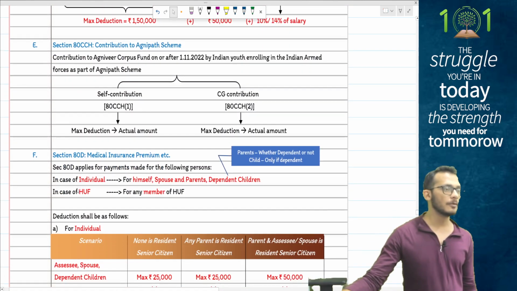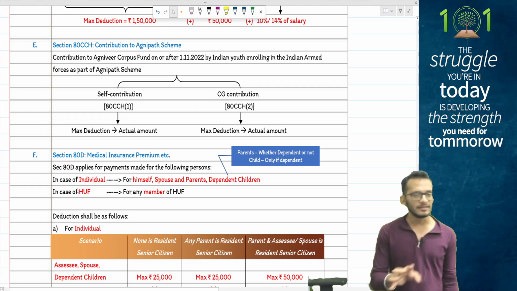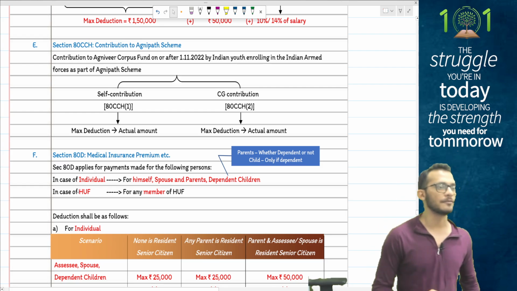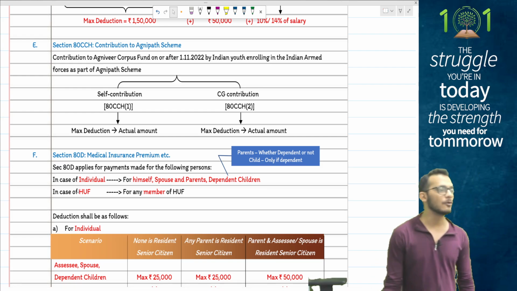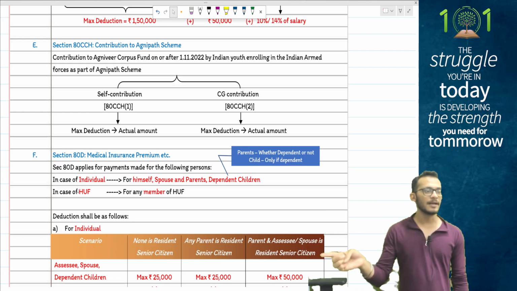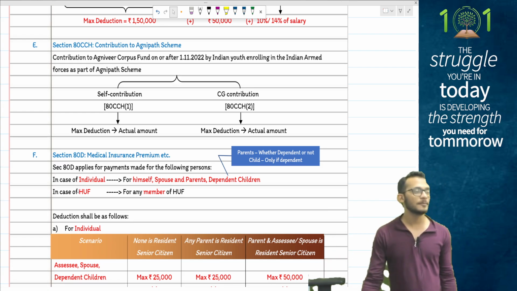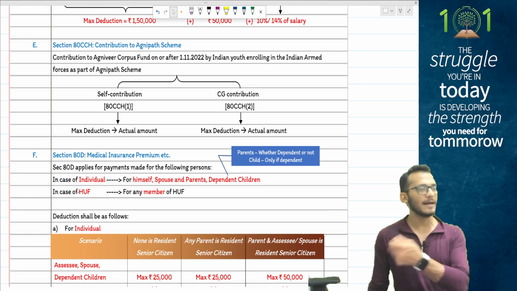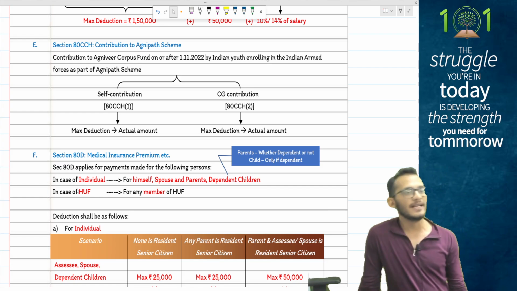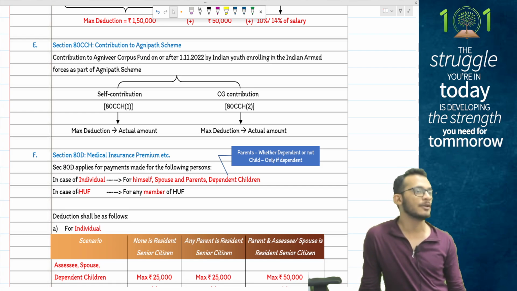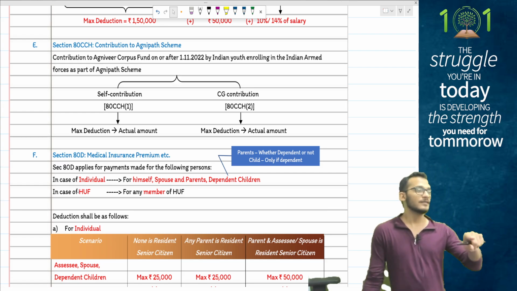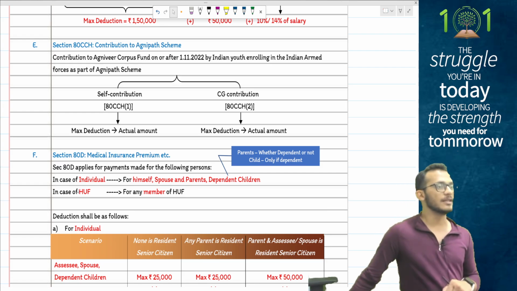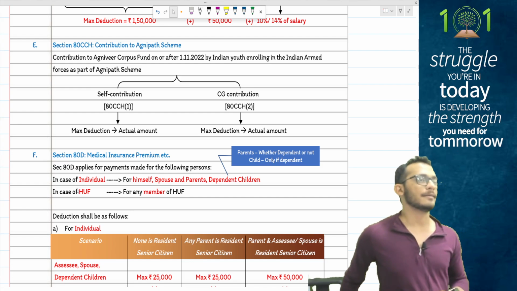After 80CCD, people, you have other items called 80D. Now, the rules and all are not to be followed. Don't worry about the rules. The logic is very simple. 80D gives you a maximum deduction of 25,000 for each bucket. The first bucket is self, spouse and dependent children. The second bucket is parents. So each bucket gets 25,000. But if any bucket has a senior citizen who is a resident, you get 50,000 for that bucket. Focus attention here, people: you only get 50,000 when the person is a resident senior citizen.